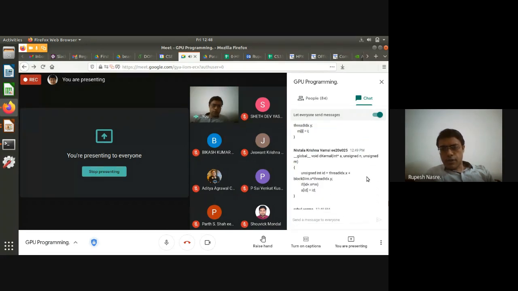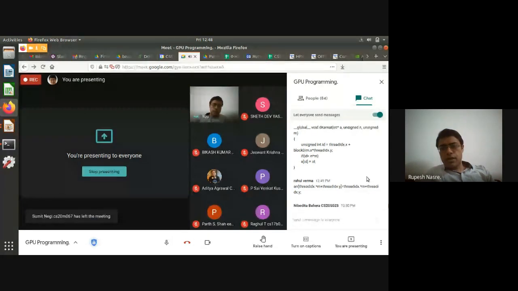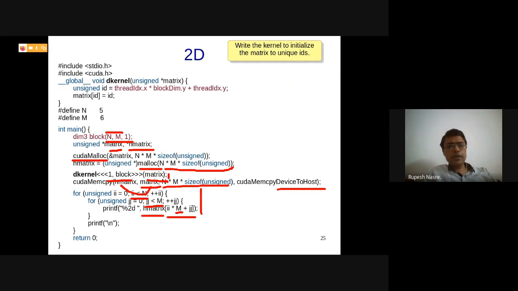Okay, so I think all of you seem to have gotten a good hang of this. There are two ways in which this can be done. One is x into number of dimensions in y plus y, or you can have y into number of dimensions in x plus x. So either way it should be okay. And I have done it one way, similar to what most of you have done. So the unique ID is going to be x into number of dimensions in y plus y, or it could be y into number of dimensions in x plus x. Either way it should give you the same thing. What is the output of this code?